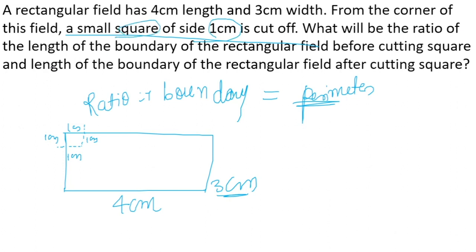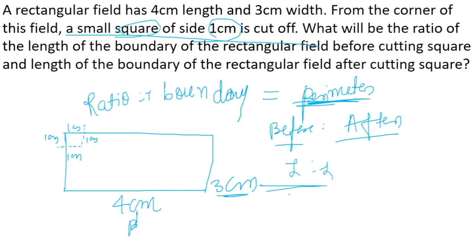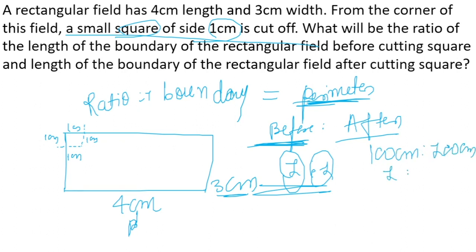Now what will be the ratio of the length of boundaries? It means what will be the ratio of the perimeter of the rectangular field before cutting the sheet and after cutting the sheet. As I have told you, the perimeter is not going to change, hence the ratio will be 1:1. The ratio is not going to change. For example, if the perimeter before is 100 centimeter, then the perimeter after will also remain 100 centimeter only. Then the ratio will be 1:1. Got it? I am considering the value.